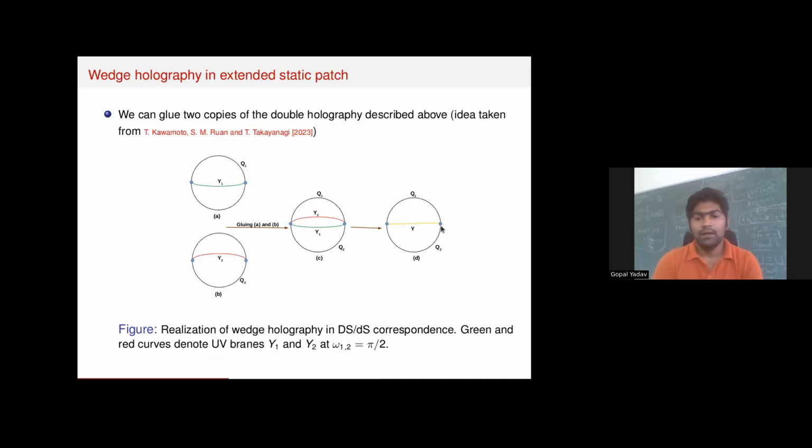Here we have a space which is sandwiched between two RS planes Q1 and Q2. So this forms a wedge holography like structure, because we have two RS branes. These are glued to each other at this D minus one dimensional defect, because the bulk is D plus one dimensional.